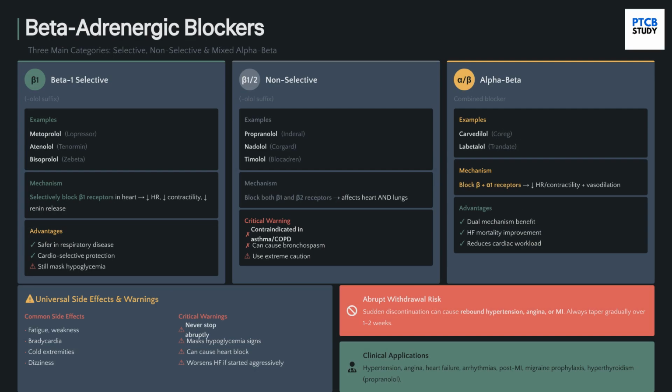Beta-adrenergic blockers fall into three categories: beta-1 selective, non-selective, and combined alpha-beta blockers. Selective blockers, like metoprolol, primarily affect the heart. Non-selective blockers, like propranolol, affect both the heart and lungs, so they are contraindicated in asthma. Never stop any beta blocker abruptly.